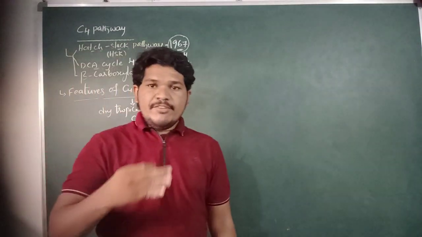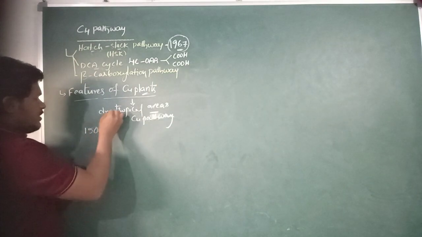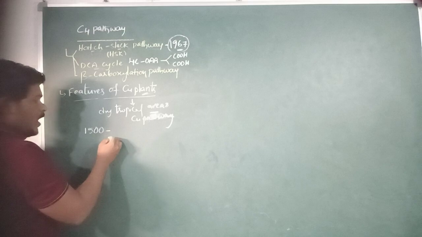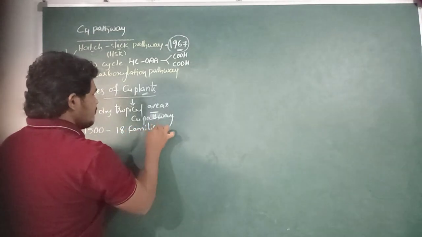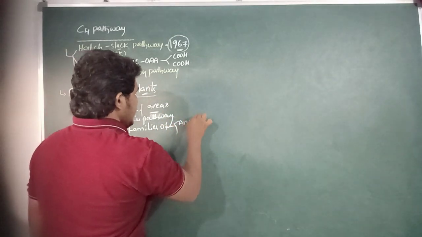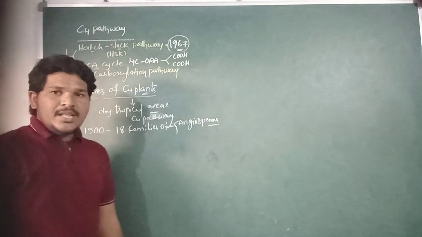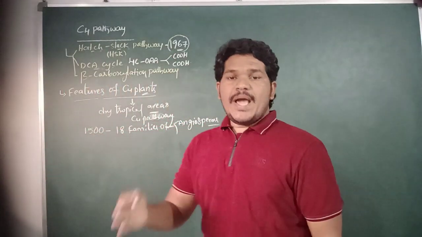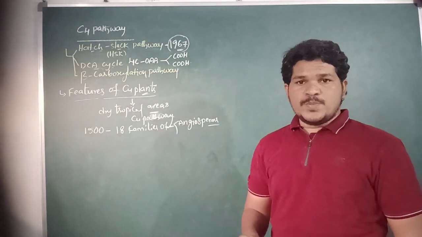There are 1500 C4 plants known, and all of them belong to 18 families of angiosperms.